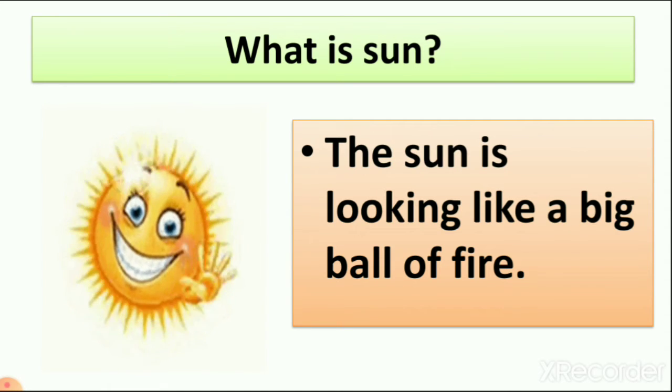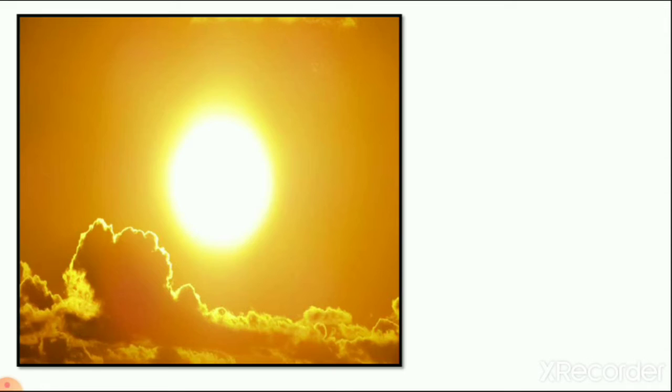So when we learn about the sun, why is it a big ball of fire, and what is the shape of the sun, which we learned in the previous lecture, right? So here you can see the picture of the sun, and what is the shape of this sun? Here I circle the shape of the sun. It is looking like a ball, right? So you can easily understand the shape of the sun.